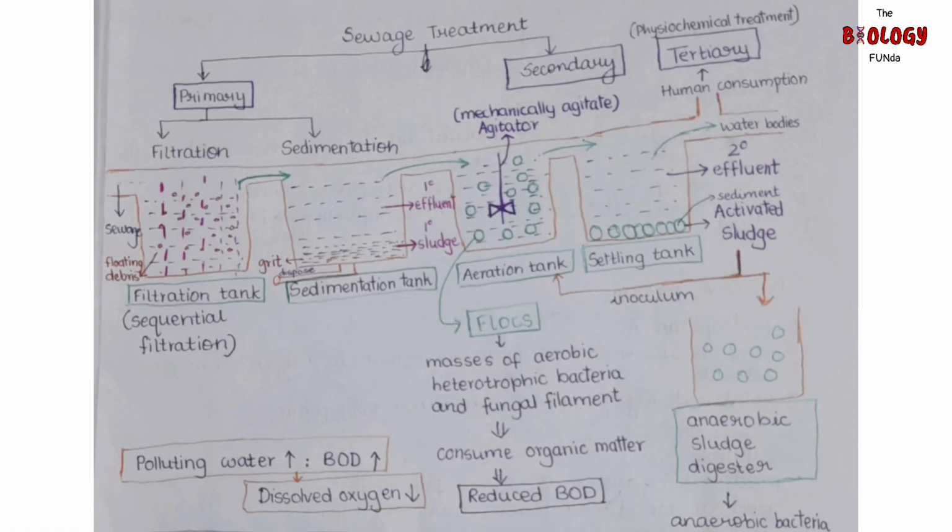So, we need to make the organic matter less to make it less polluting, and for that BOD will be less. So we have to wait till the sewage water is treated and the BOD is reduced. Till the BOD is reduced, we cannot send the sewage water for next treatment. So after the reduction of BOD, the sewage water is then sent to the settling tank. In the settling tank, the effluent is there, all the organic matter is consumed.